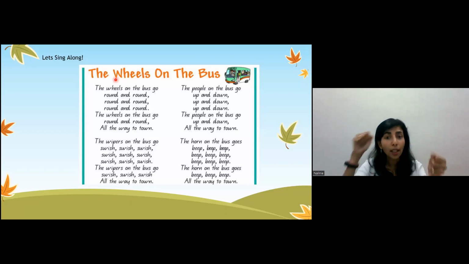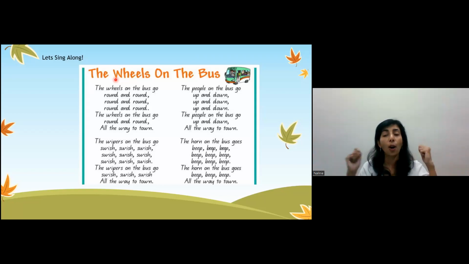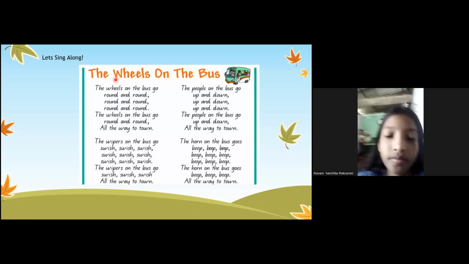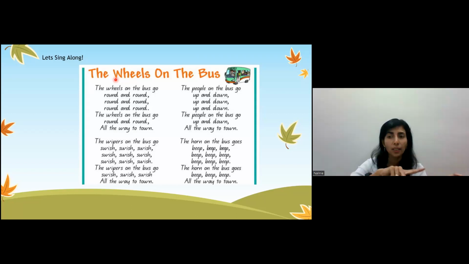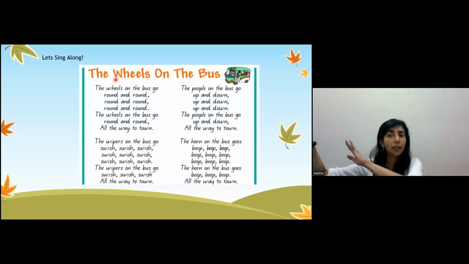The wheels on the bus go round and round and round and round, round and round. The wiper on the bus, swish, swish, swish, swish. The wiper on the bus goes swish, swish, swish, all the way to town.